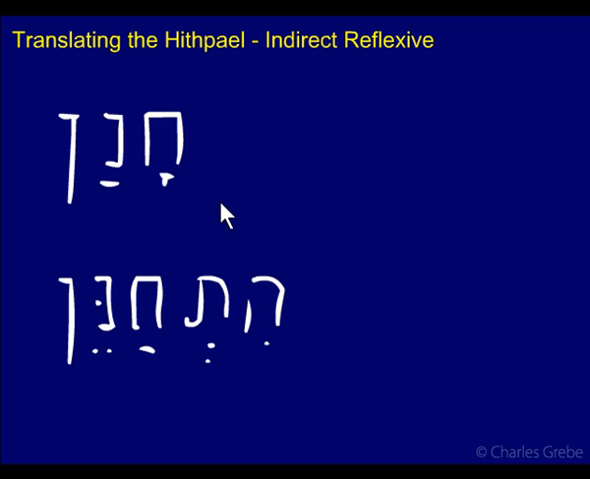Another example, Hanan. This is actually the Kal. It occurs mostly in the Kal. It doesn't occur once in the Piel only. This means to show, to be gracious, or to show favor. And in the Hithpael, Hitchanein, it means to implore favor, to ask for favor. So let me put that down, to implore, or ask for favor.